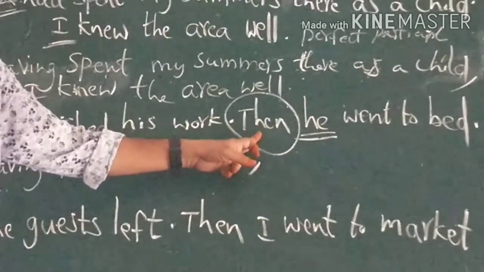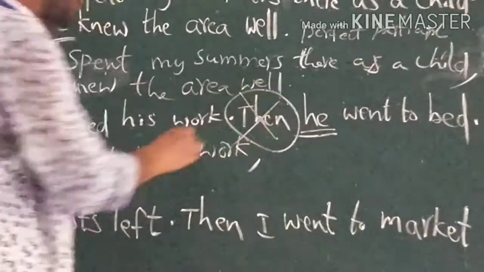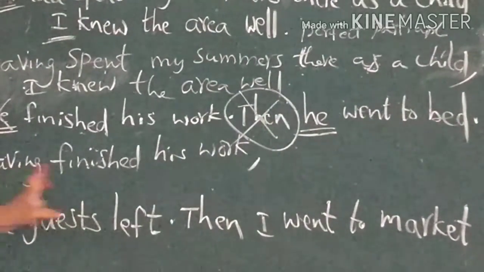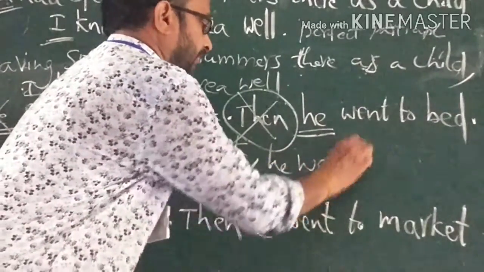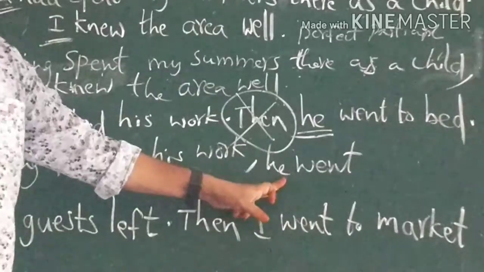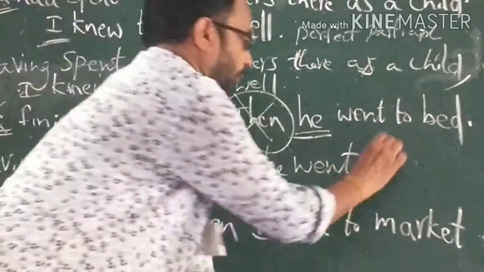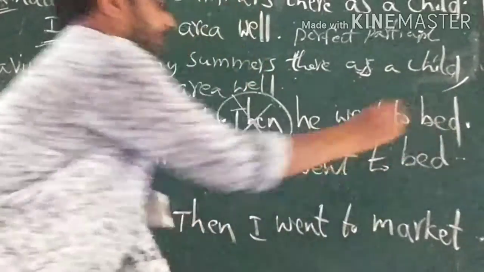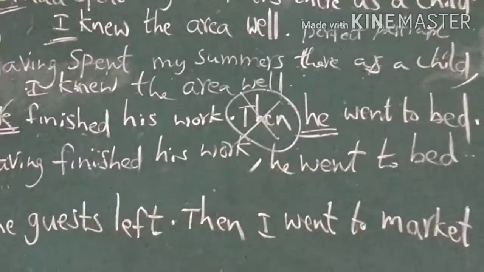This type of linkers should be removed, should be deleted. So, that is deleted. Having finished his work, he went to bed. The second sentence is used as it is. He went to bed. Having finished his work, he went to bed. Okay?